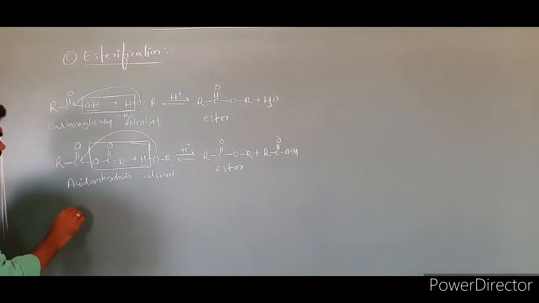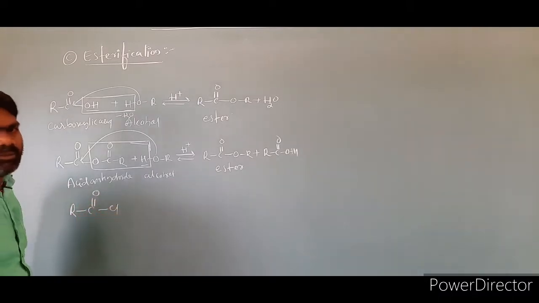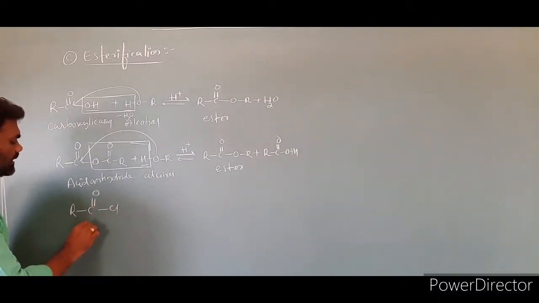And another one I am taking is acid halides. Acid chlorides, RC double bond O Cl. This is an acid chloride.